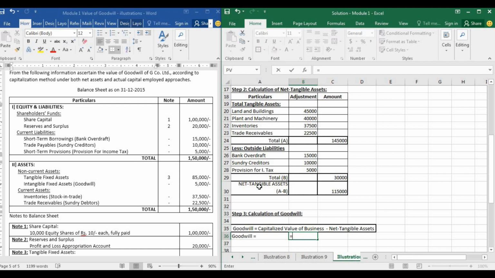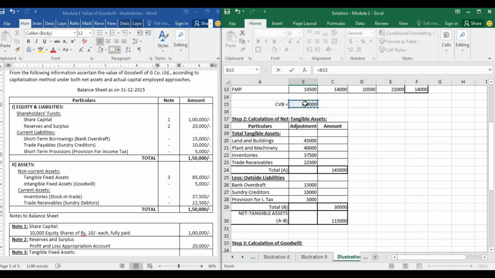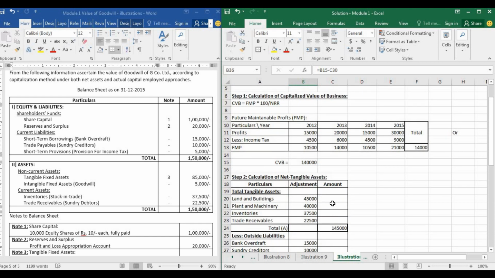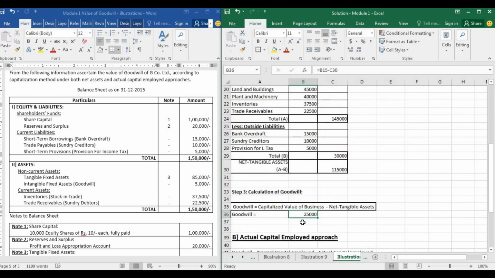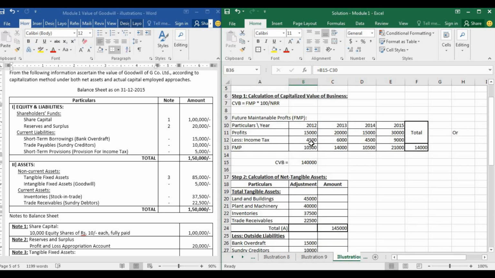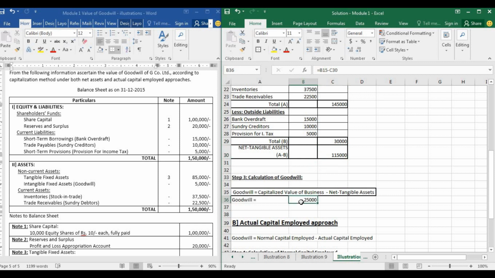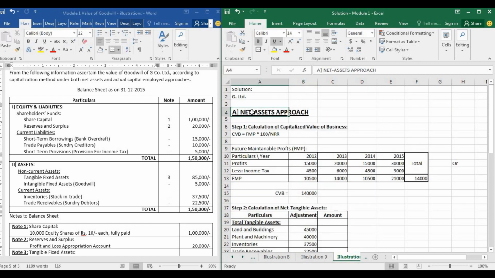How will we find out the value of goodwill? We will subtract the net tangible assets from the capitalized value of business. See, that is 1,40,000 minus 1,15,000. I'll repeat, 1,40,000 minus 1,15,000. Okay, we got 25,000. See, I'll show it to you once again. 1,40,000 minus 1,15,000. So the goodwill value is 25,000. This is using the net assets approach.